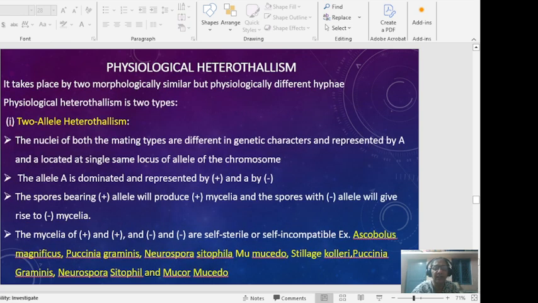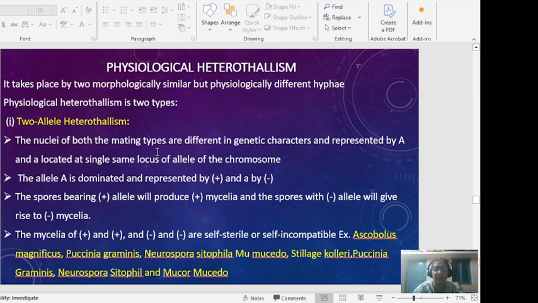Physiological heterothallism involves two morphologically similar but physiologically different hyphae, and it is found in two-allele heterothallism, where one allele is plus and the other allele is minus.